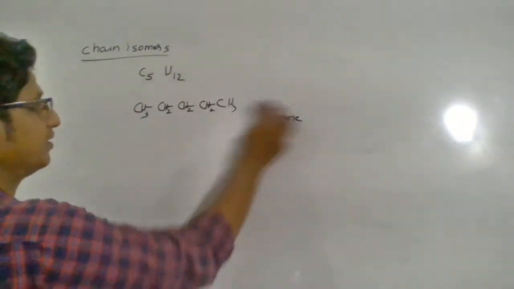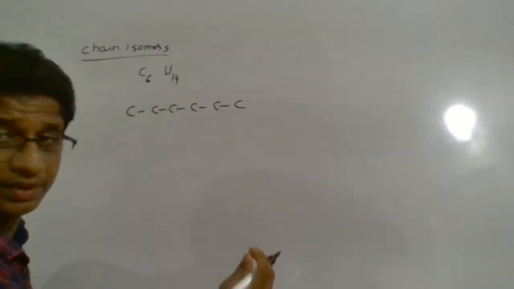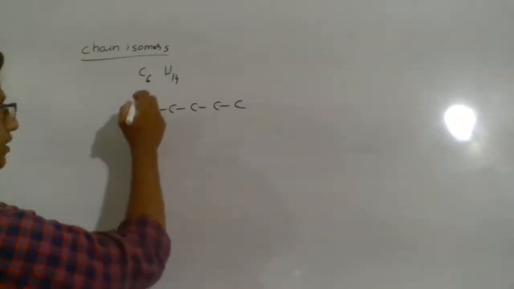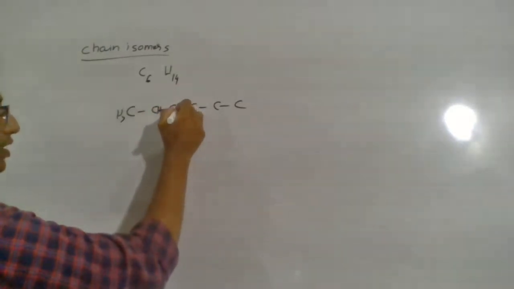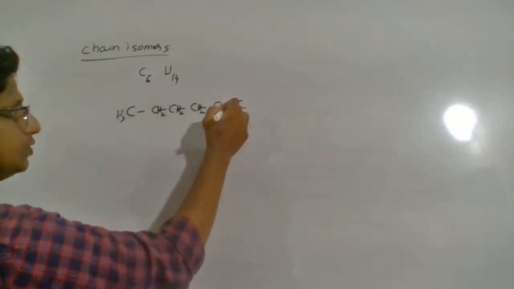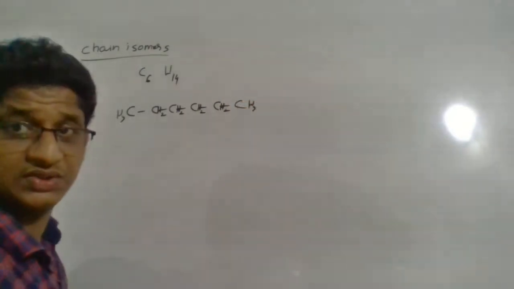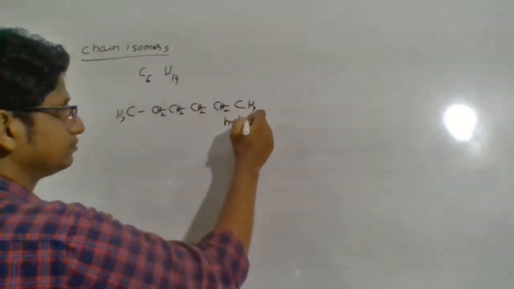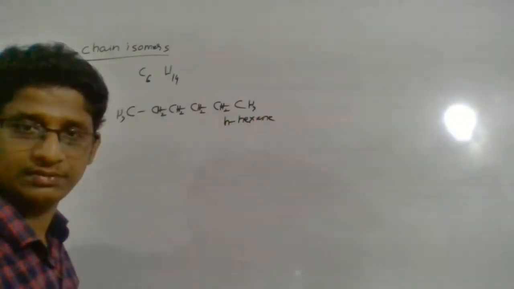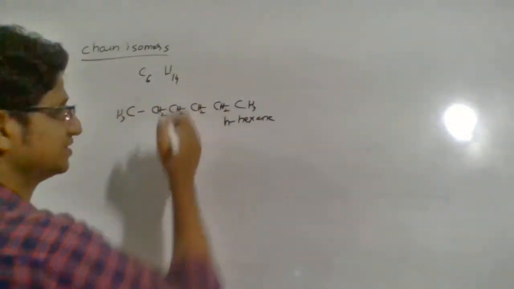So let me give one more example. This time the molecular formula has 6 carbons, C6H14. That means 1, 2, 3, 4, 5, 6 carbon. So you can supply hydrogen. 3 hydrogens required here, 2 here, again 2 here, 2, 2, 3. So this is normal hexane. Okay, so you got the molecular formula C6H14.